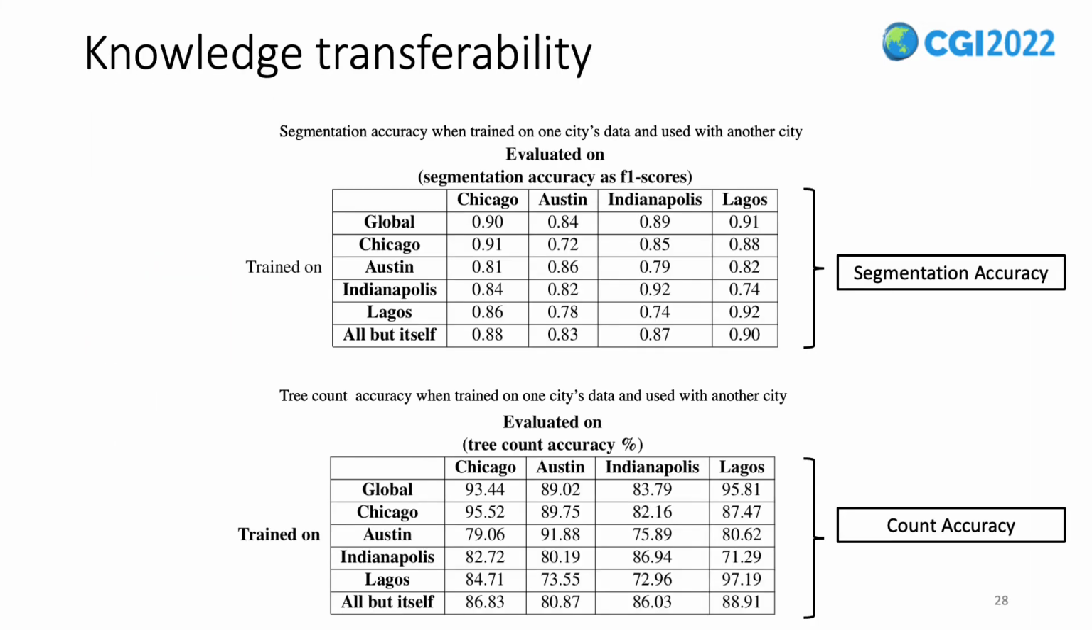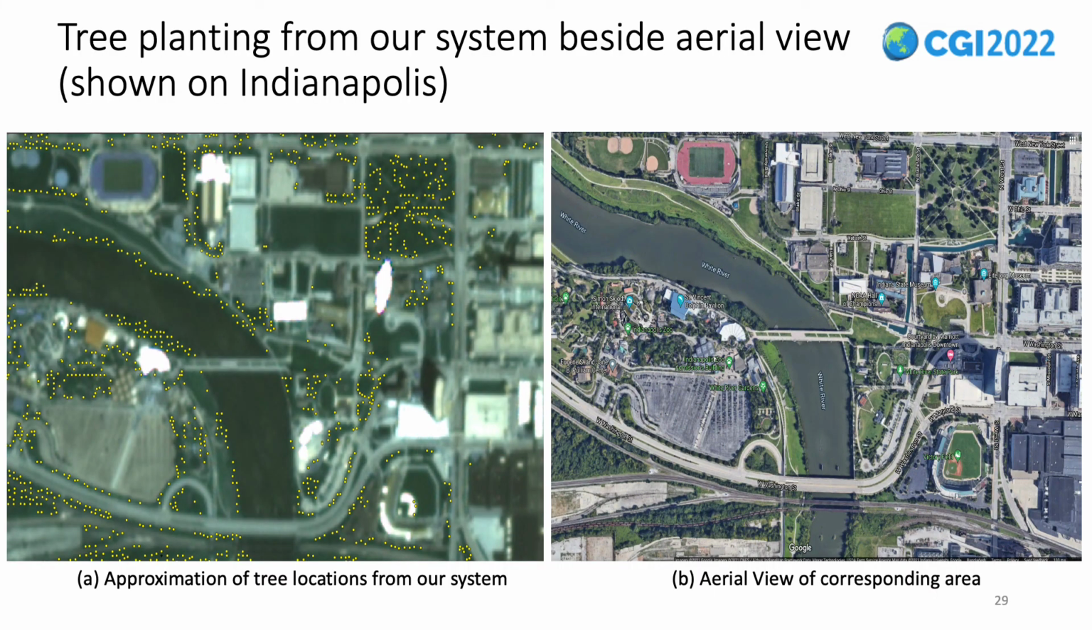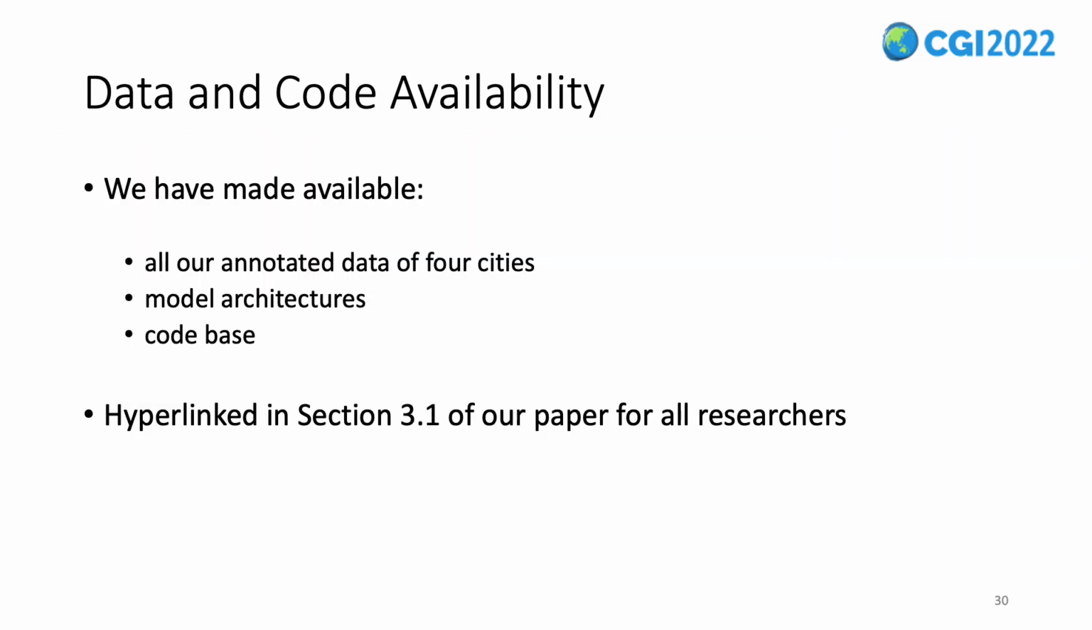Now let's look at knowledge transferability. Here we show that our system is robust and exhibits knowledge transferability. For example, if we use our method trained on Chicago and process Austin data through it, we still end up with segmentation accuracy above 70% and count accuracy above 89%. This holds true for other combinations as well, as shown in the tables. To recap, another subjective example is shown. We have made our annotated data and code available for all, and the link is available in the full text of our paper.